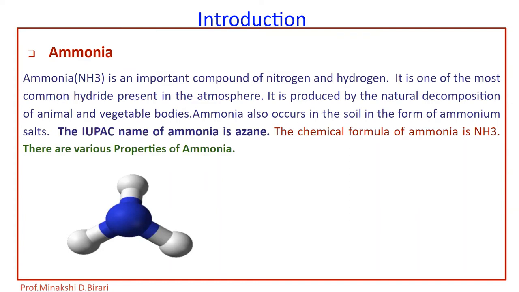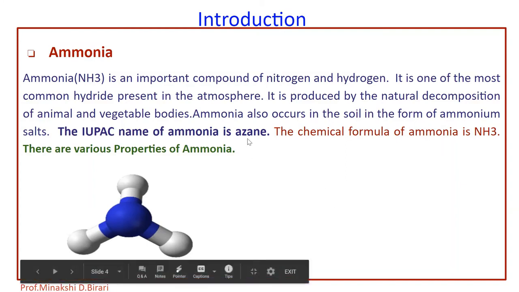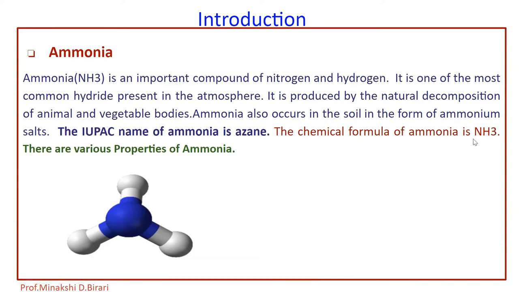Ammonia is an important compound of nitrogen and hydrogen. It is one of the most common hydrides present in the atmosphere. It is produced by the natural decomposition of animal and vegetable bodies. Ammonia also occurs in the soil in the form of ammonium salts. The IUPAC name of ammonia is azane and the chemical formula of ammonia is NH3.